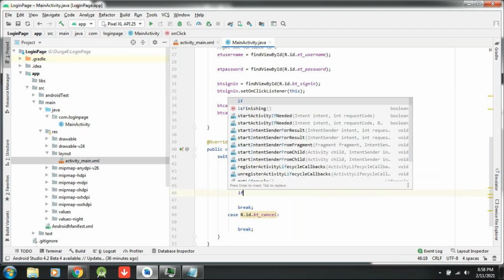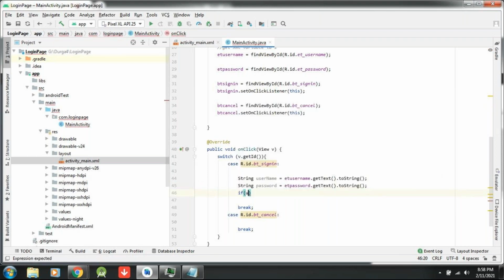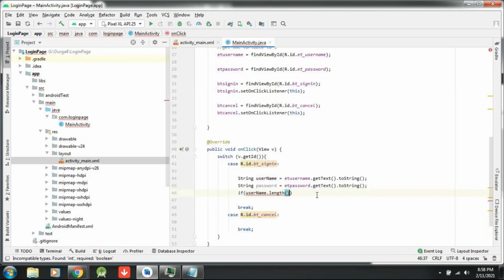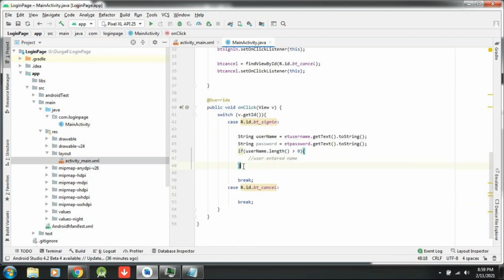I am writing an if condition. What is the condition? If username.length, for a string, length is a predefined method. I am checking length greater than 0. If length is greater than 0, that means the user entered a name. How many characters, I am not saying. If he didn't enter, I have to come down to else.